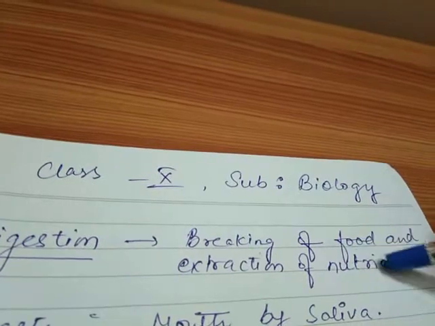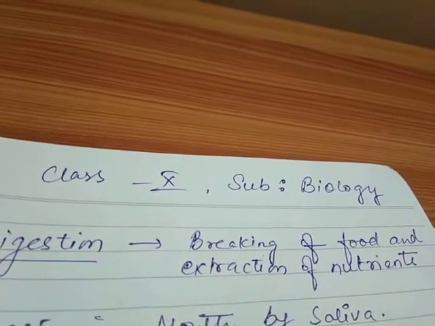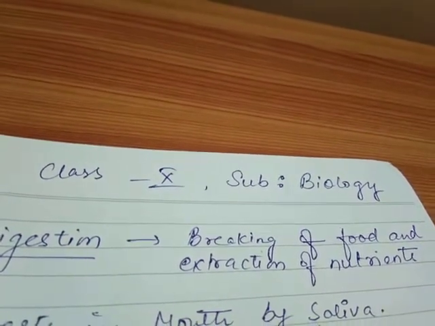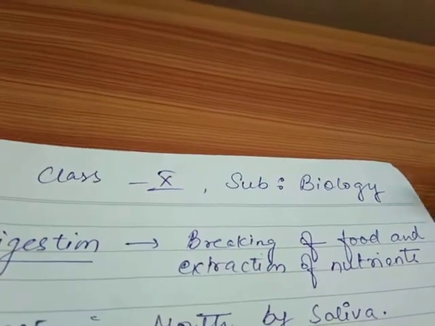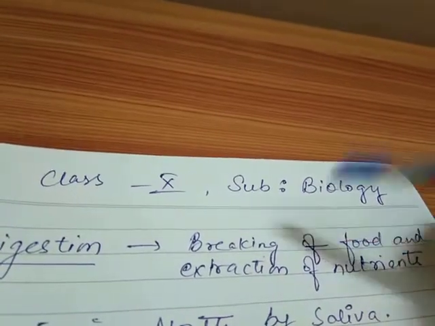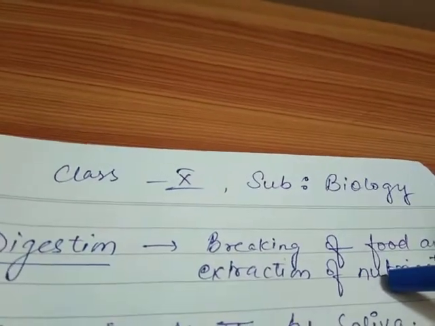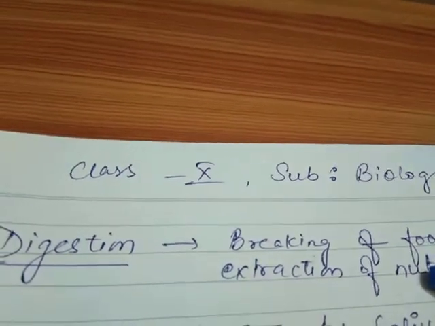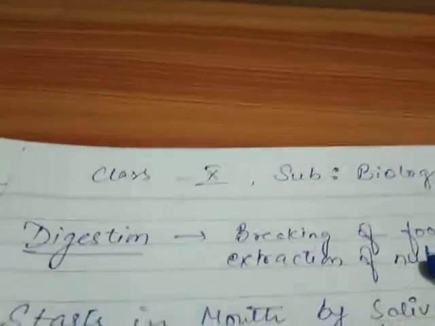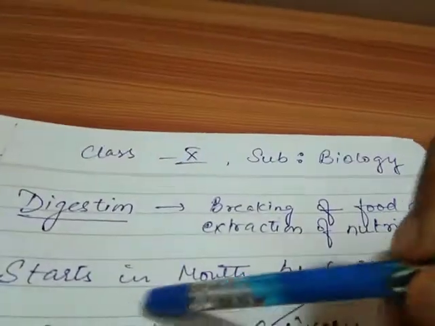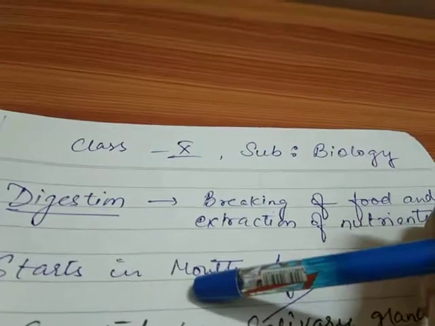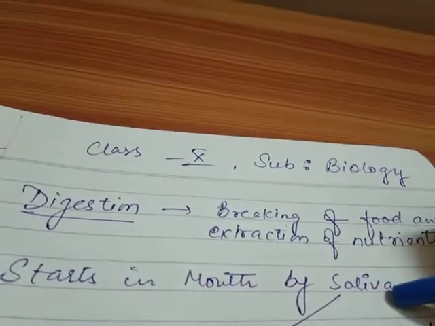So in the digestion process, the food which is pasted, or which is already in a softer version after the ingestion process, is broken down into simple form, and the nutrients present in the food are extracted. So let's first see where the digestion process starts. The digestion process actually partially starts in the mouth itself, and that is done by the saliva.